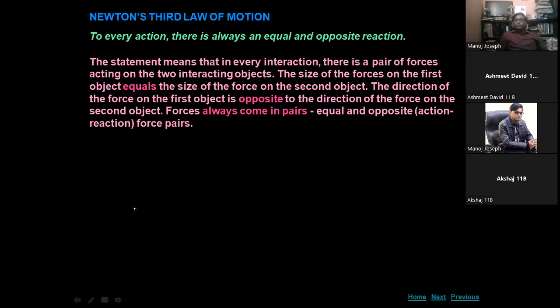Suppose you are pushing a wooden block which is kept over the ground. You are applying force by your muscles and the box is moving, but the surface is not smooth, so there will be a force of friction which will act in the opposite direction of the force applied by you. The force of action applied by your hand muscles and the force of reaction between the surface of the wooden box and the ground will act in the opposite direction. So forces always occur in pairs of action and reaction.